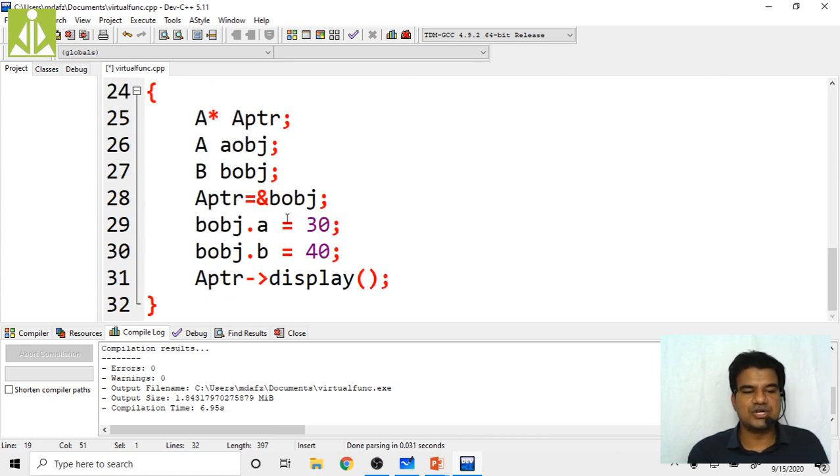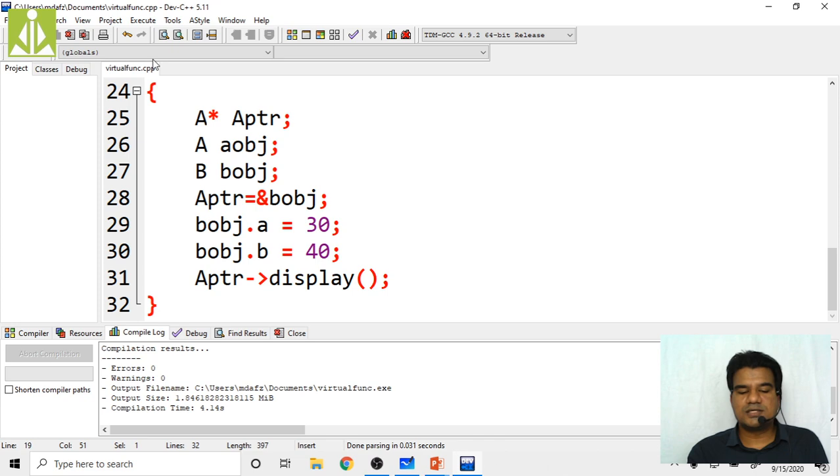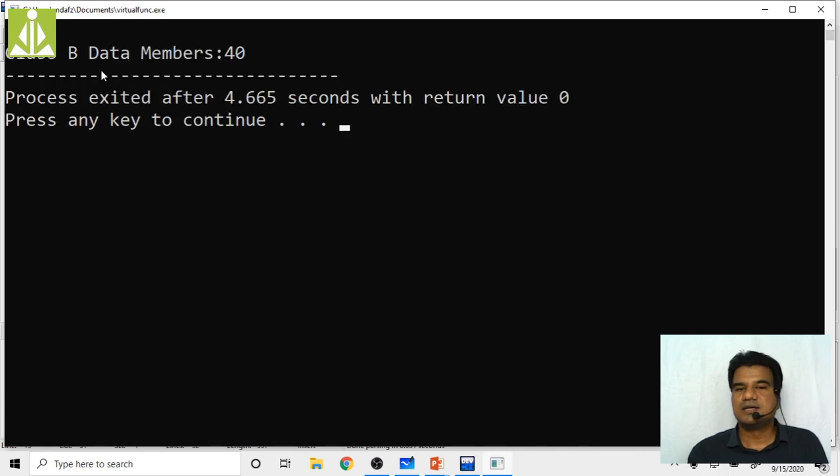I have done the initialization to 40. Quickly we see what complication we get. See, there is no complication, so I am executing and I am getting the output. See, B class. I'm getting the display function from B class, derived class, and I'm getting the B value as 40. Without that virtual keyword, static linkage is happening. That is the reason why it is invoking the display function from base class. Over there, we got class A data member previously.